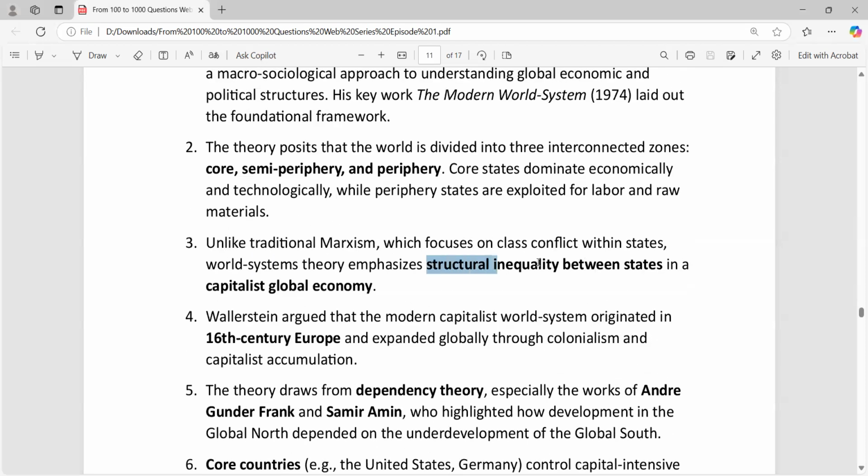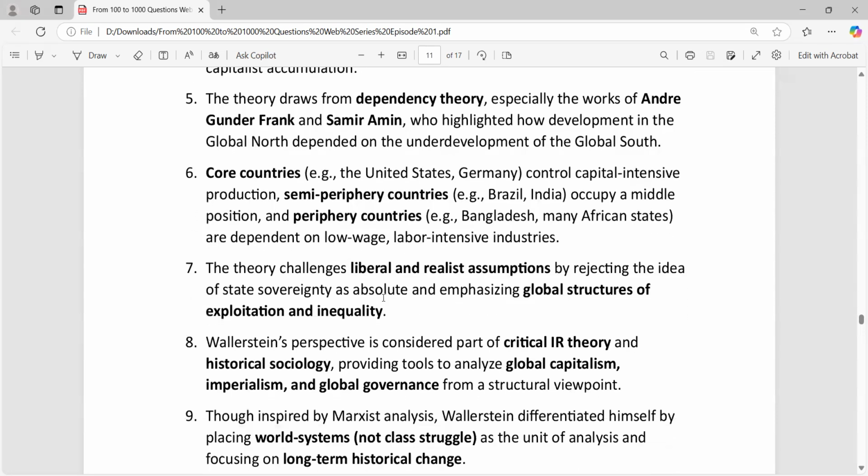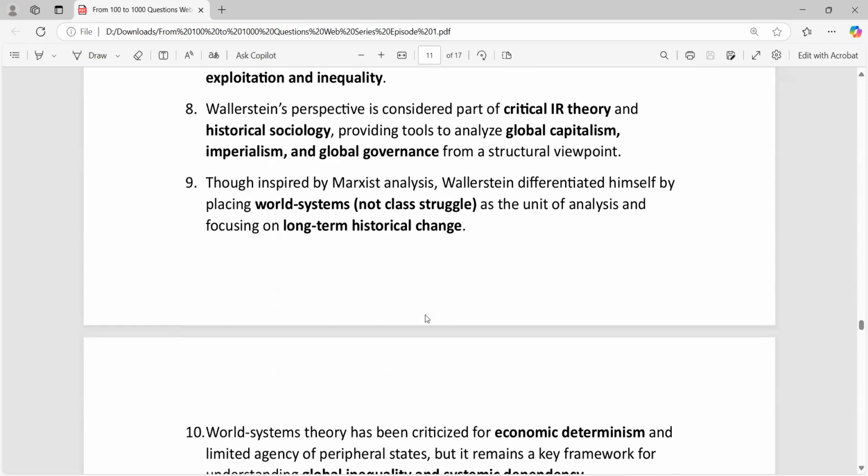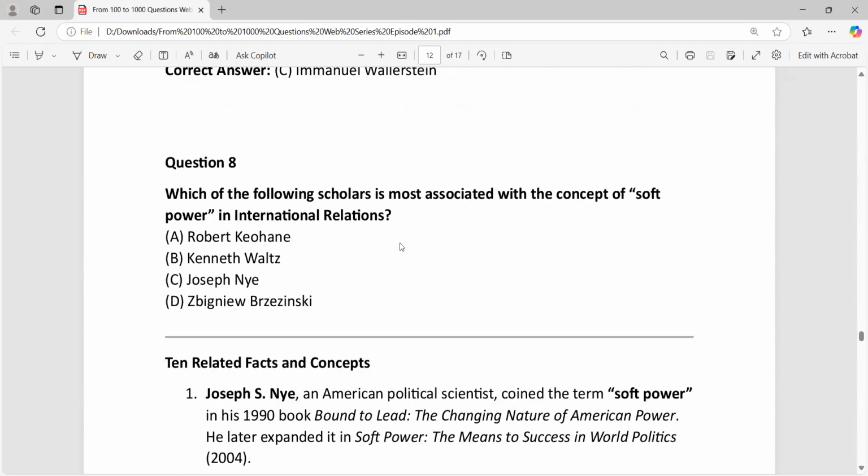They talk about structural inequality. I told you how cheap labor and raw materials are in the periphery region, and in the core there are a lot of resources, a lot of technology and capital. The same thing has been written. This theory has been drawn from dependency theory, and dependency theory is given by Samir Amin and A.G. Frank. You can also remember one more concept of Samir Amin, which is called unequal exchange, which is very important for your examination. And this is just the explanation of the concept I told you right now. So yeah, same thing it is. If you read, you will understand what I'm trying to say in this.